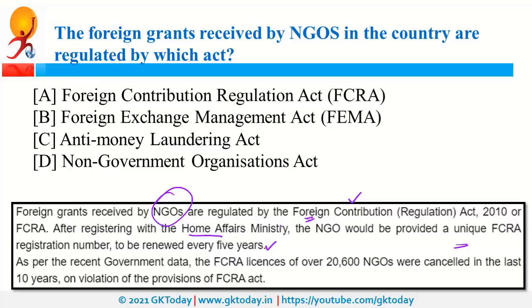So now recently government released data in this context, and as per that information, approximately 20,600 registrations were cancelled on the violation of provisions of FCRA. Now recently this FCRA was amended, so few important points are that, A, Aadhaar number is mandatory for FCRA registration. Second thing is that the NGO can receive foreign funding through a bank account in the State Bank of India. As we discussed earlier, the registration of NGOs is valid for 5 years and they need to renew it. It is implemented, that means the act is implemented by Ministry of Home Affairs.